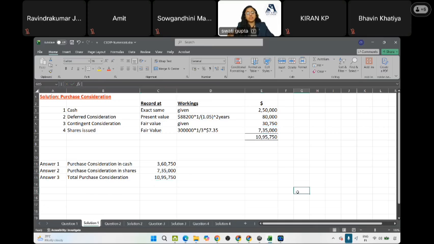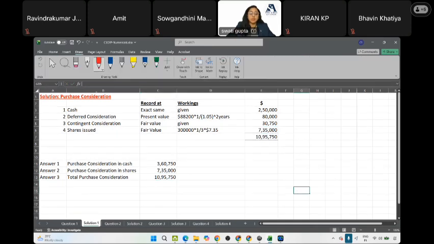Later you will come to know this 735 in the CFS will be distributed between share capital at face value, and the extra balancing figure will be taken as share premium. Right now, the face value is not given.